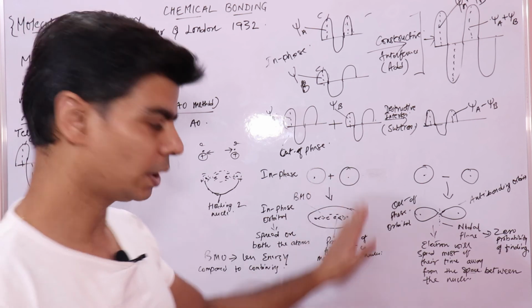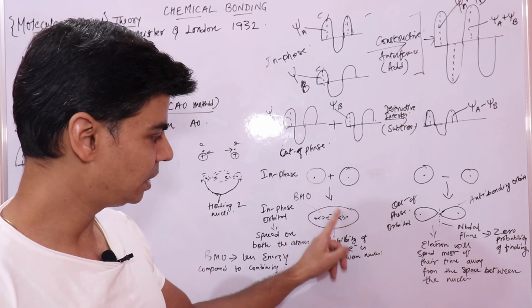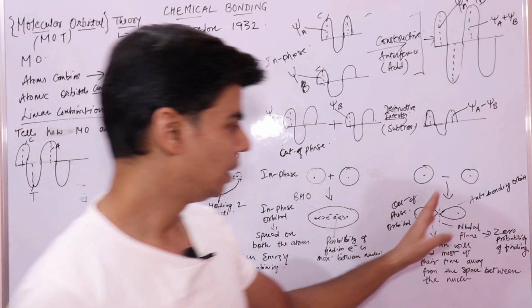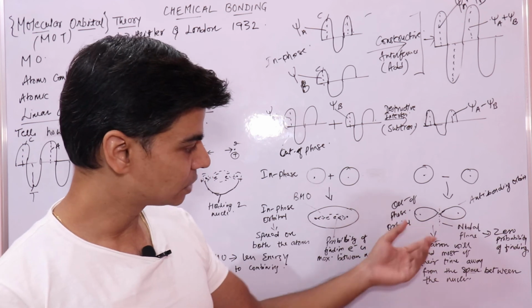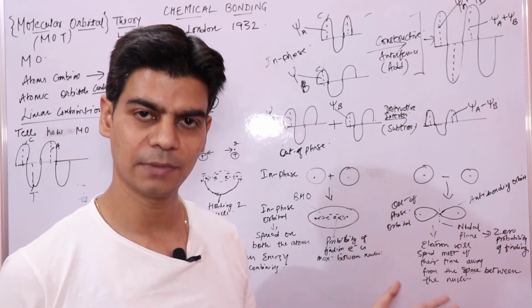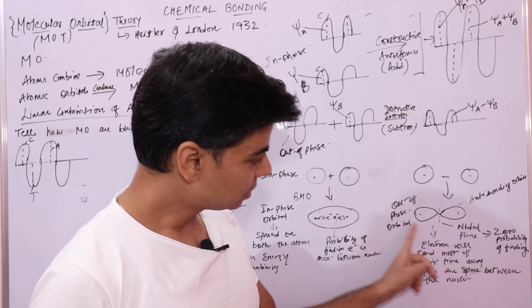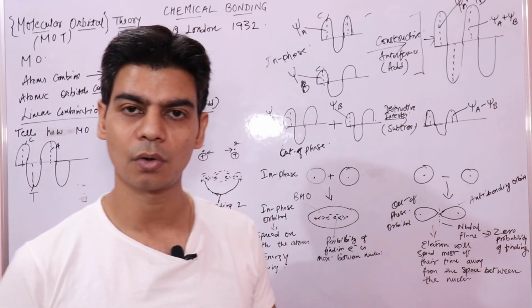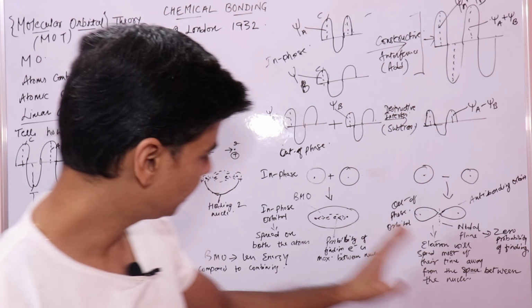Because we have more attractive interactions here between electrons and nuclei, because electrons are spending most of their time between the nuclei. In case of this anti-bonding orbital, because of high repulsive interactions, energy of the system is increased. So we say this anti-bonding molecular orbital has higher energy compared to the combining orbitals.